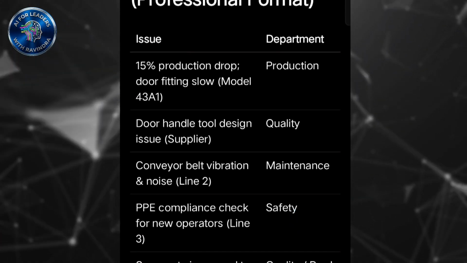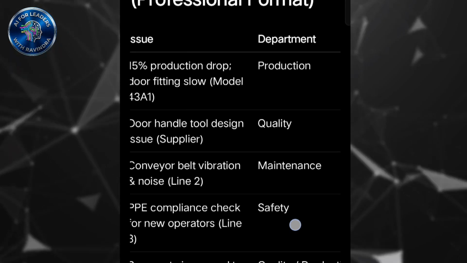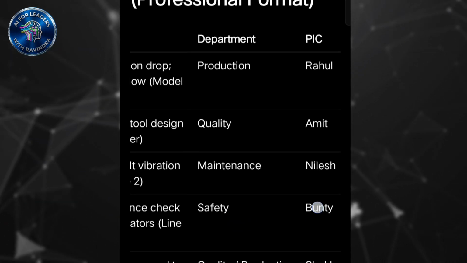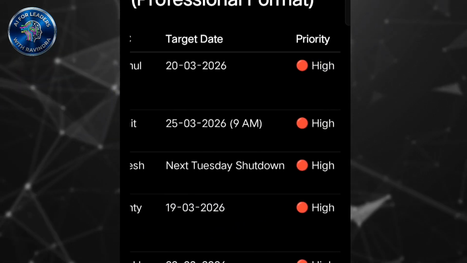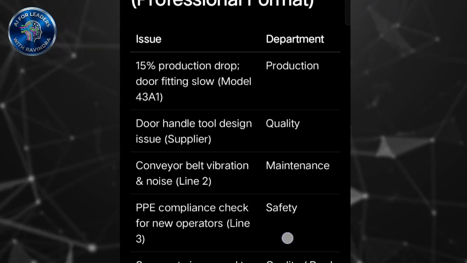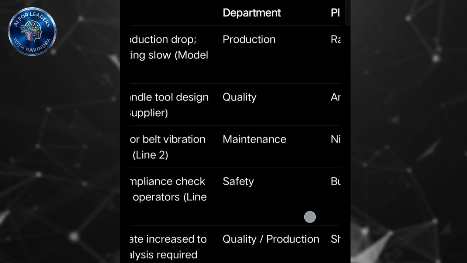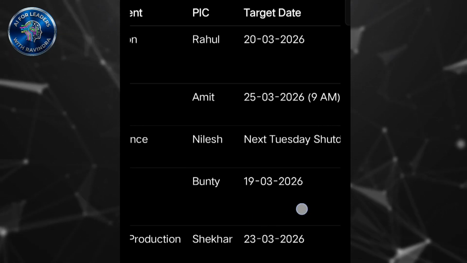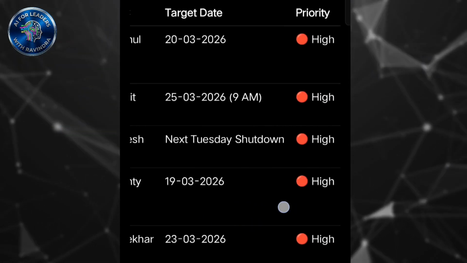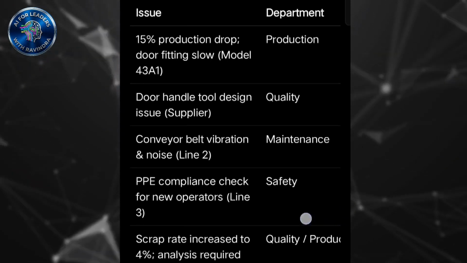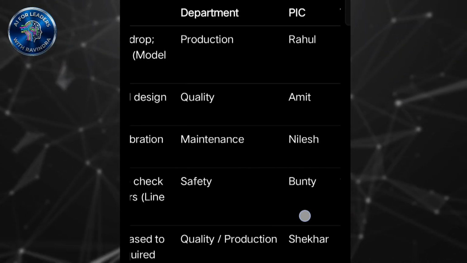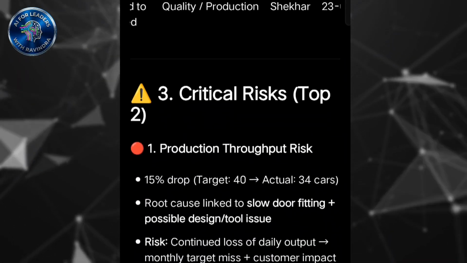See the issues: production related 15% drop due to the door fitting issue, department is production, PIC Rahul, target date 20, and high priority. In the same way, another issue: PPE compliance check for the new operator on line 3, department safety, PIC is Bunty, the target date is 19 March, priority is high. So it is giving a very clear action plan: who is doing what and when.